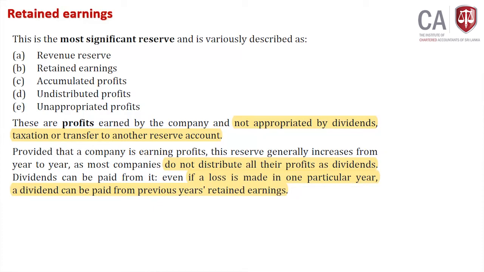Retained earning. Dividend can be paid from it, even if a loss is made in one particular year, dividend can be paid from previous retained earning. That's the purpose basically. Let's say if you earn a loss this year, you can use whatever retained earning to pay shareholders dividends in this situation.